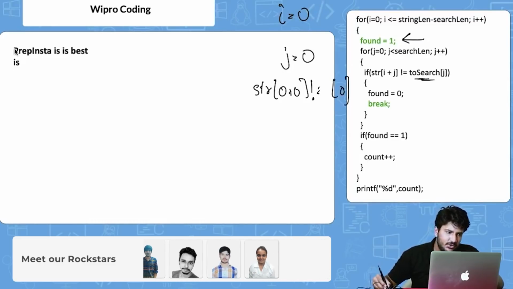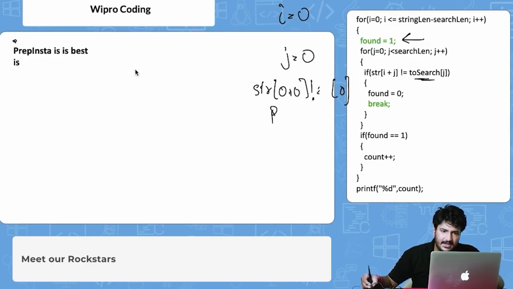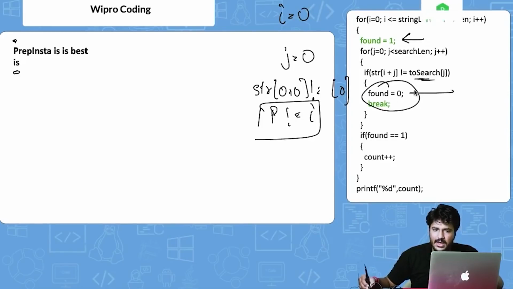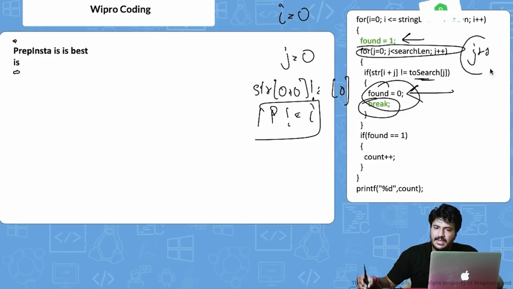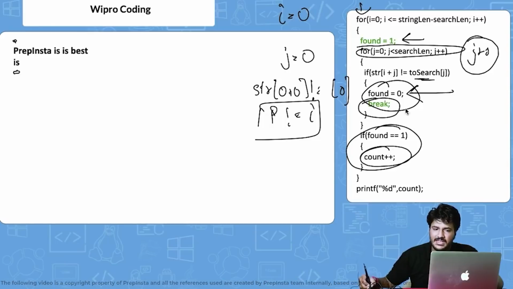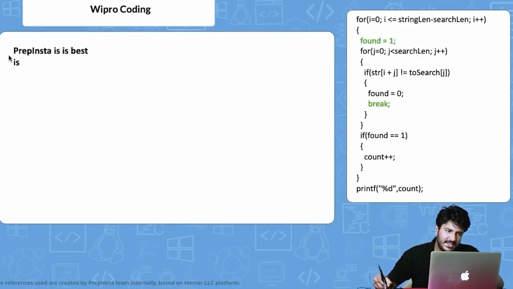So basically str of 0 is p, right? And search of 0 is i, right? Obviously this condition is satisfied because p is not equal to i. So what will happen? It will go inside this if, it will say, okay, I am not found, and then it will break. So this for loop will completely break. This will not iterate to j++. And then we will go back to the outer for loop again, right? Obviously it will also go to found equals 1, and count plus plus will not get increased because we reassigned the found value as 0 here, right? So let's go to the next one again.